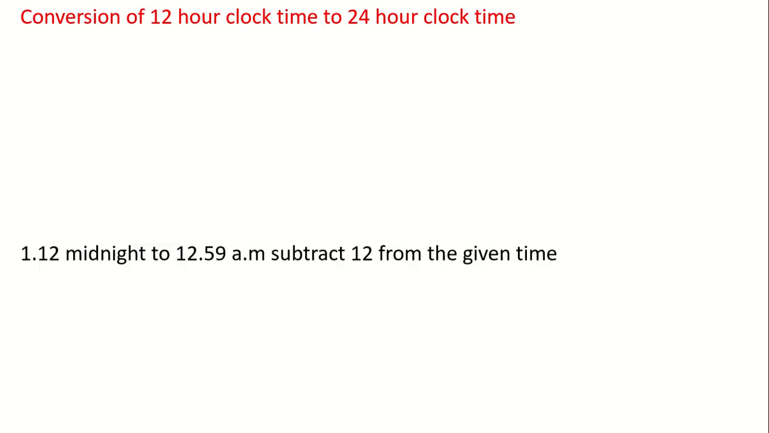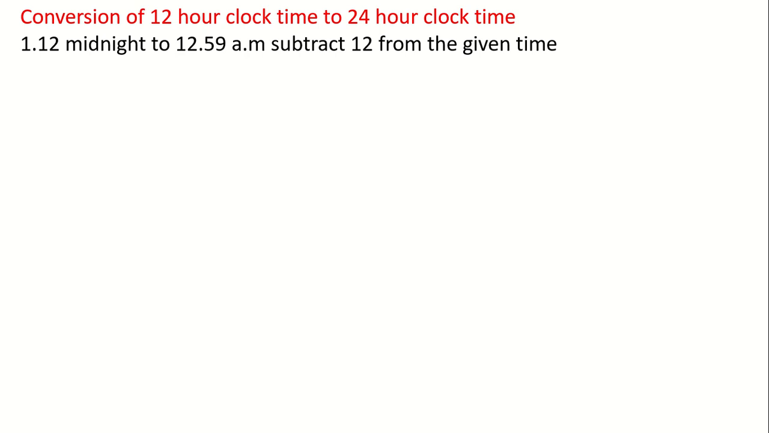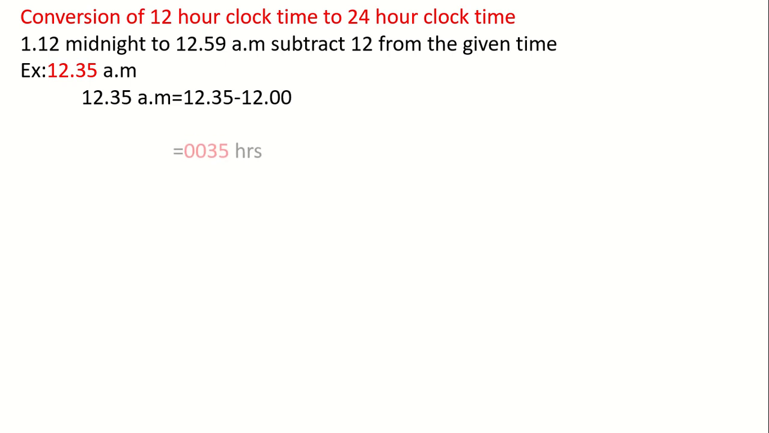Now we will see the conversion of 12-hour clock time to 24-hour clock time. First point, 12 midnight to 12:59 am. If it is time 12 midnight to 12:59 am, how to convert into 24-hour clock time? We have to subtract 12 from the given time. For example, if it is 12:35 am, we have to subtract 12 from the given time, that is 12:35. You will get 35 as the answer. So the time will be 0035 hours.